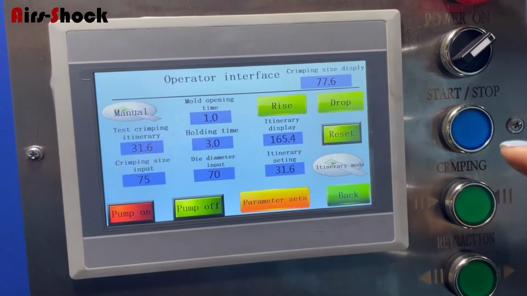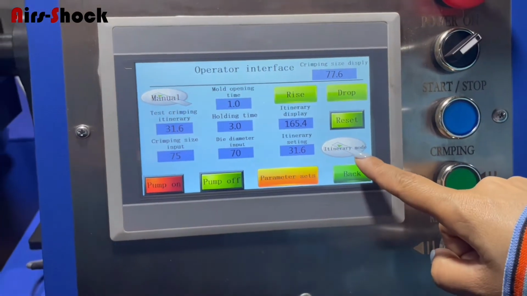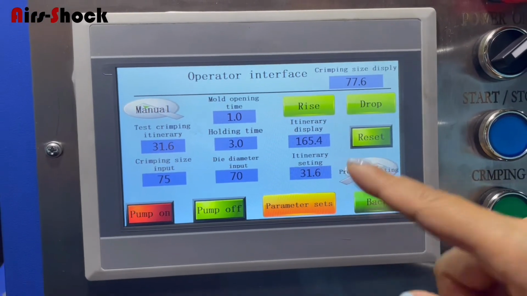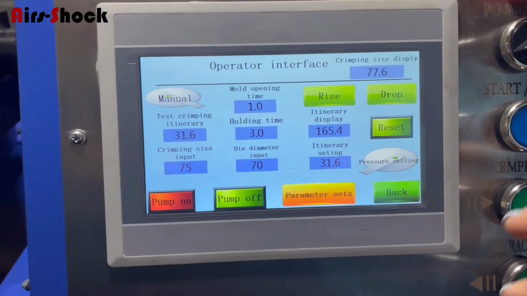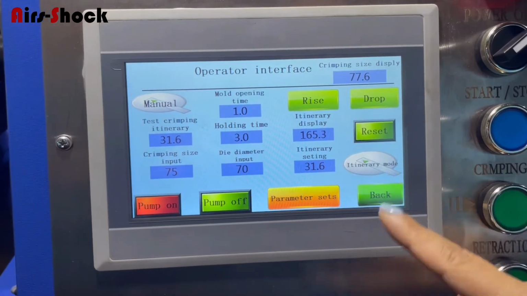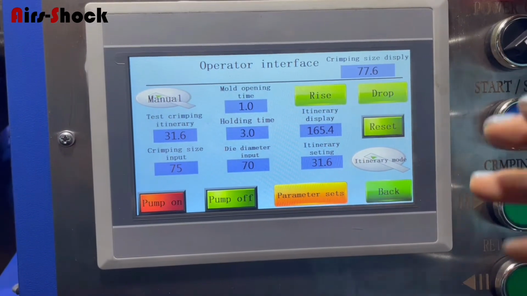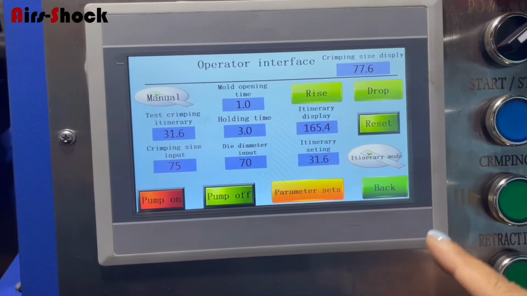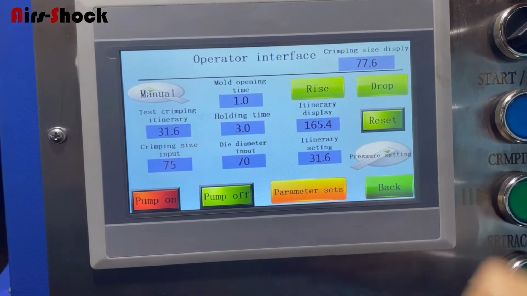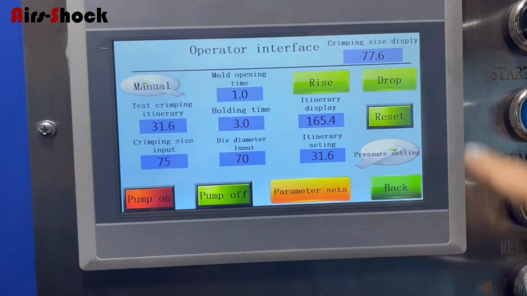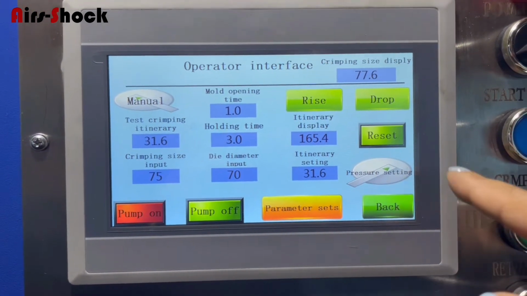Okay, first we need to see here. You see here, there are two models. One is the pressure working model. Another is what we call the distance model. Okay, so now we change it to the pressure here. Now the machine works in pressure model.